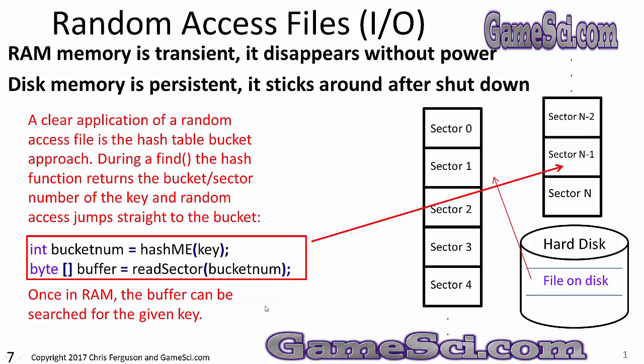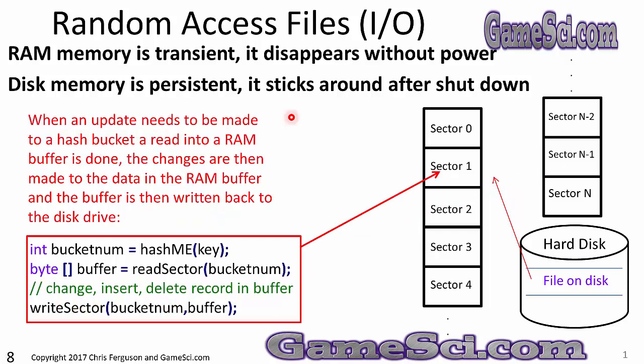When an update needs to be made to a hash bucket, a read into a RAM memory buffer is done. The changes are then made to the data in the RAM buffer, and the buffer is then written back out to the disk drive. Again, this is a code snippet, not a full example, but it is a good picture of what a write to a hash bucket has to be.